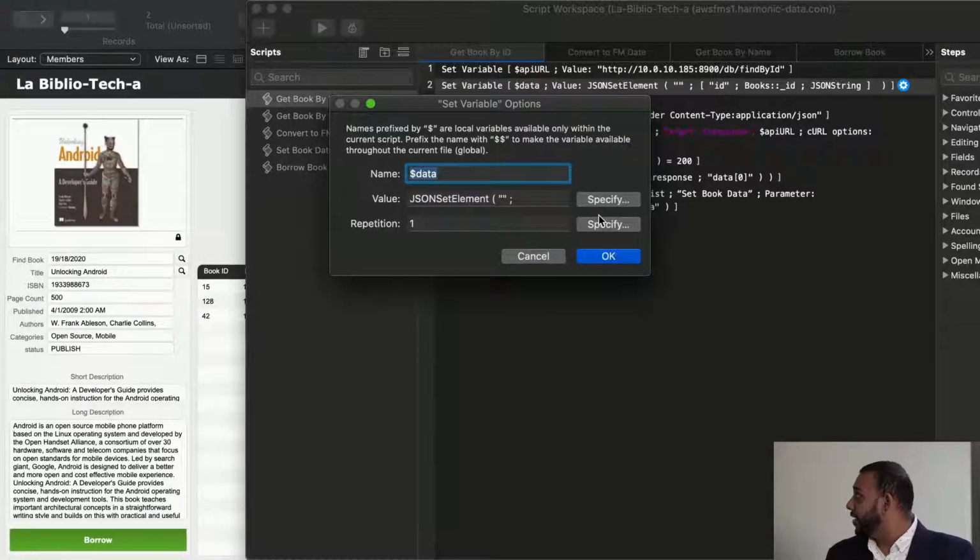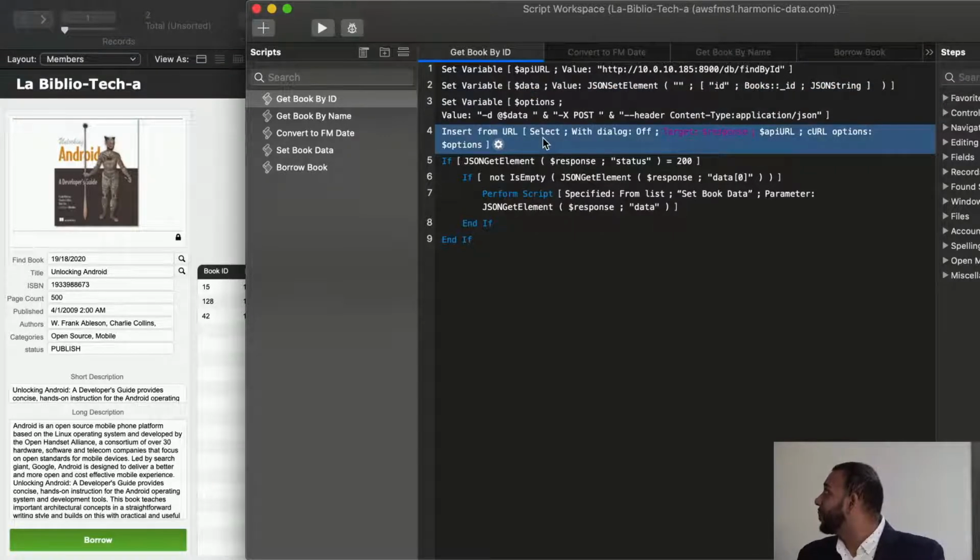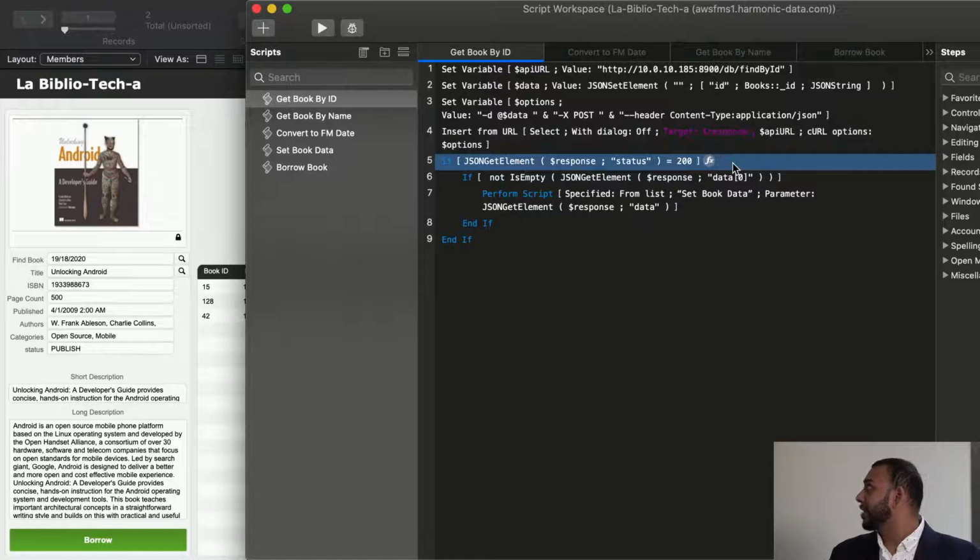Now that we have our data, we can plug all of those pieces into our insert from URL script step, and that should send off an HTTP request to our MongoDB service, which will reach out to our MongoDB database and retrieve the book information. Now that we've got our information back in our response, we want to make sure that it's valid. So we'll check the status response, and that's just the status field in that response JSON object. And we'll check for a code of 200, which specifies an HTTP success.